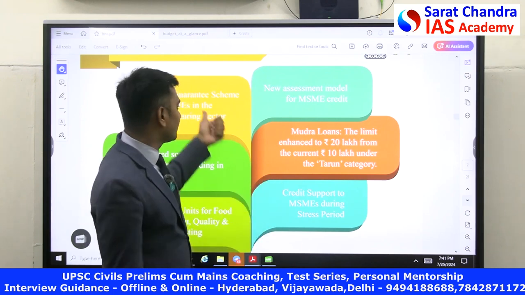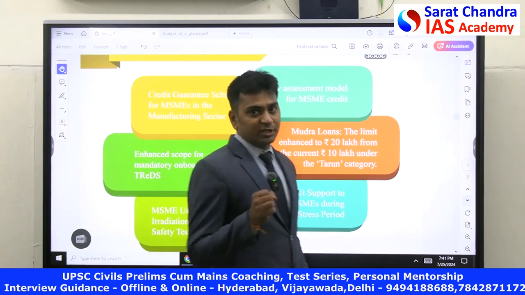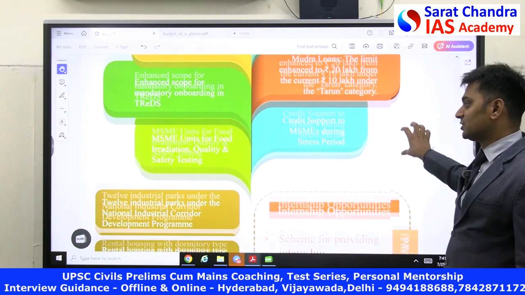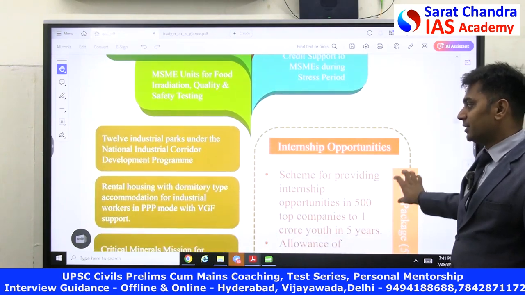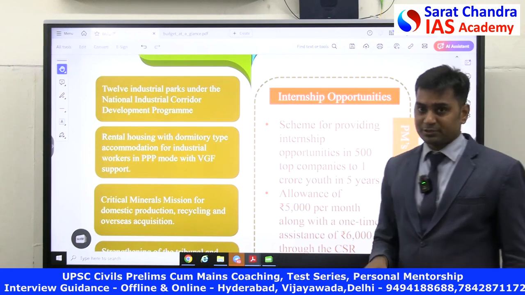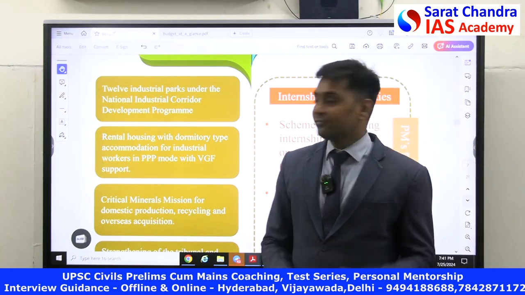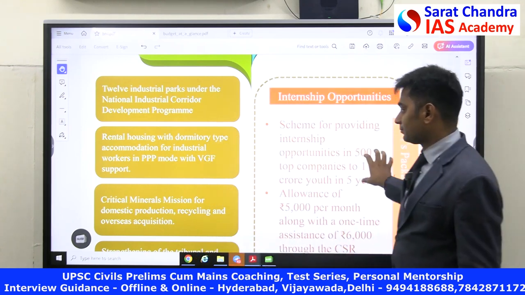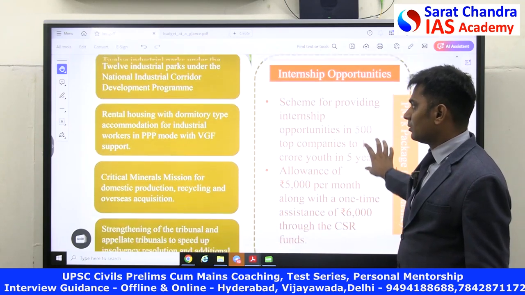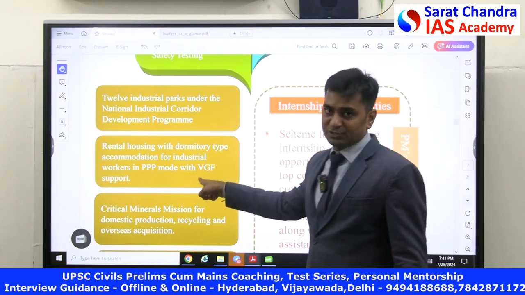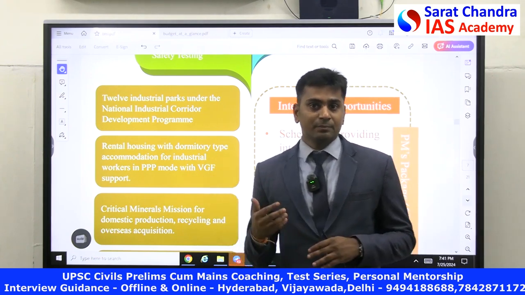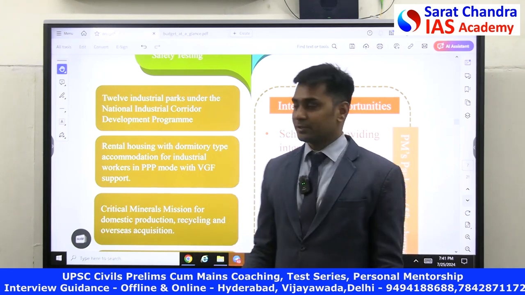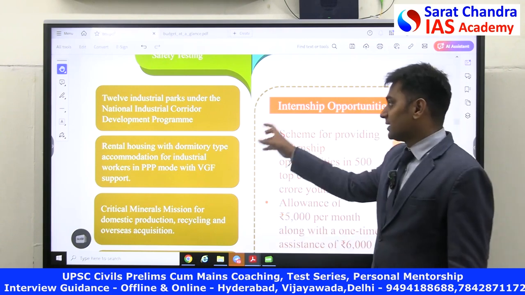Next one is they have given some support mechanisms. So the most important aspect of MSMEs, that is lack of credit, is addressed in this budget. Not only that, for startups in this budget, they have given some allocation. Viability gap funding, VGF, was given for PPP projects, venture capital funds were given to startups, and angel tax was abolished for startups. This is one thing that you find as far as this is considered.